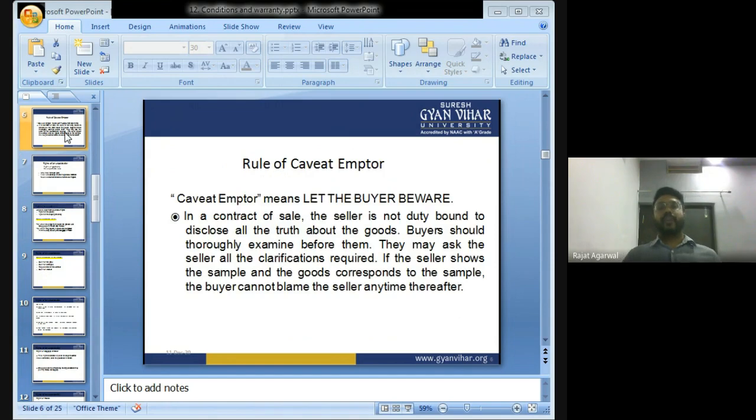What is the rule of caveat emptor? The rule of caveat emptor means let the buyer beware. The seller is not duty-bound to disclose the truth about the goods. The buyer should thoroughly examine them before purchasing. If the seller shows the sample and the goods correspond to the sample, the buyer cannot blame the seller anytime thereafter.